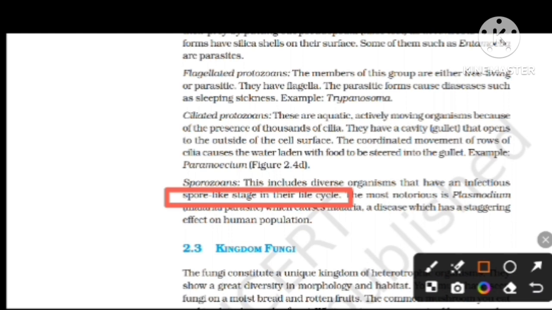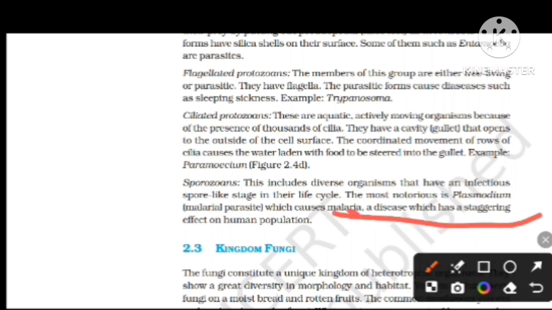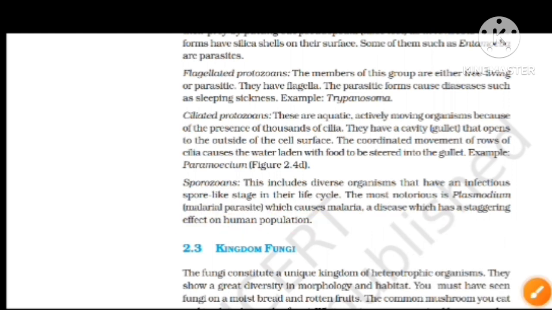They are sporozoans, which have a spore-like stage in their life cycle. Example, Plasmodium. It is a malaria-causing parasite, and the disease has a staggering effect on the human population. It is a very harmful, death-causing disease.